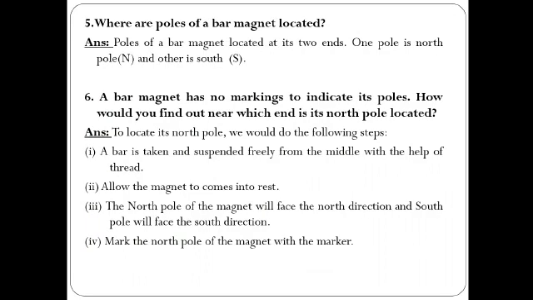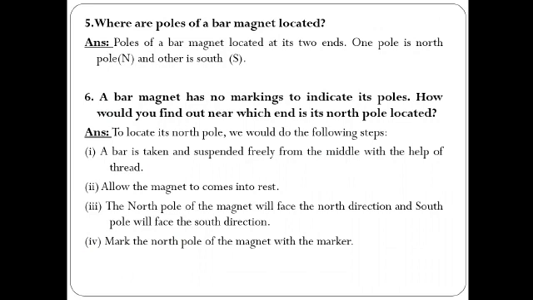Moving to the next question, the fifth one: where are the poles of a bar magnet located? As we discussed in the previous questions and the notes also, they are always located at the ends of the magnet. If it is a horseshoe magnet, then also the north and south poles are located at the ends. Same for the cylindrical, same for the bar magnet, same for the ball-ended magnet. So these magnets' poles are located at the two ends.